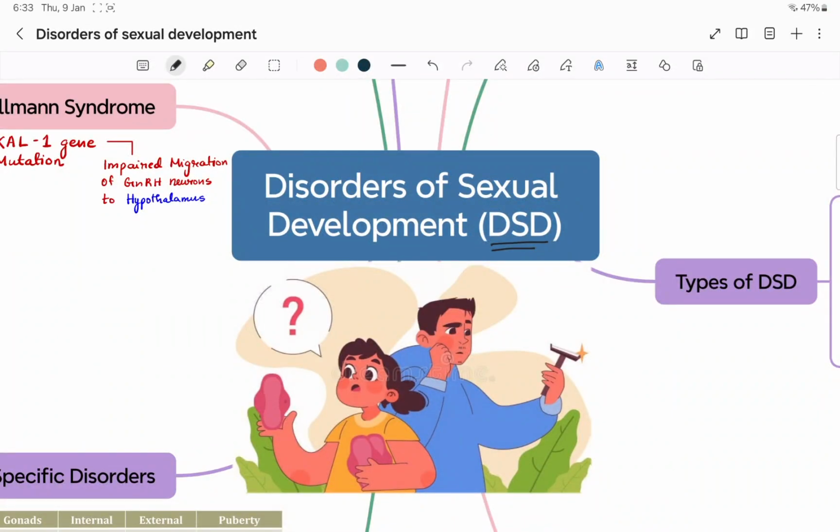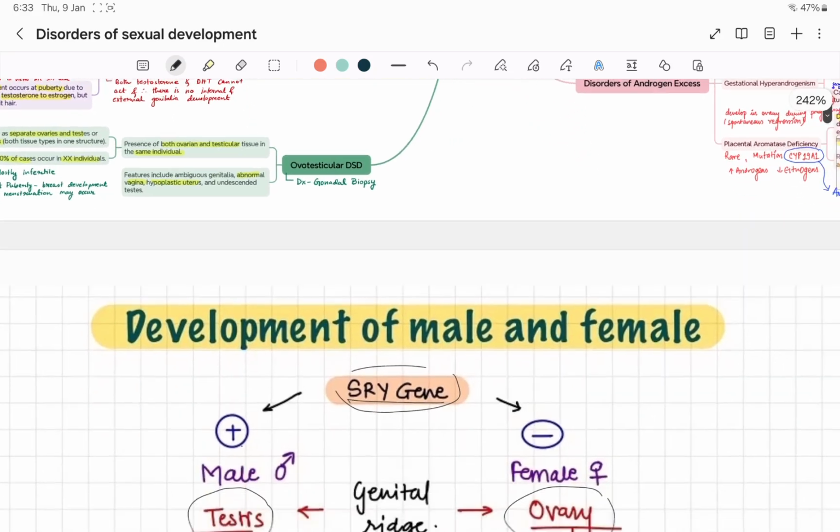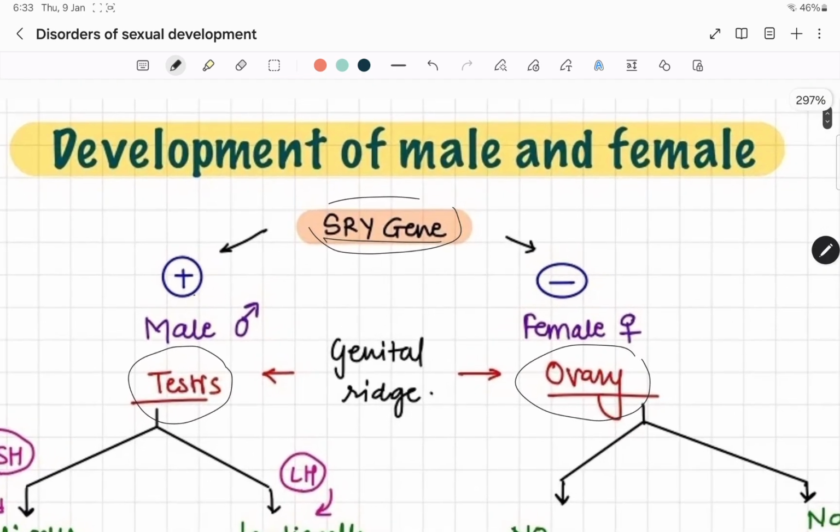Here we'll discuss disorders of sexual development, that is DSD. Before going to the main topic, I'll first discuss some anatomy, the development of male and female gonads. The SRY gene is very important for development. If the SRY gene is present, then male organs will be formed, that is the testis. If the SRY gene is absent, then the female organ will be formed, that is the ovary, and both will be formed from